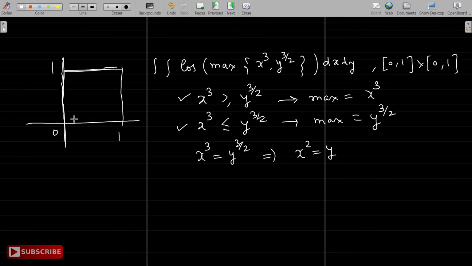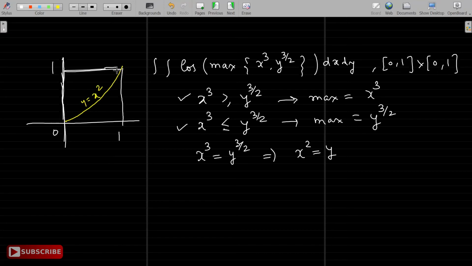And we know y equal to x square is what? That's a parabola, right? Passing through 0, 0 and 1, 1. And what's the shape of y equal to x square? It opens this way, right? This kind of parabola. Okay, so it will be something like this. Y equal to x square.